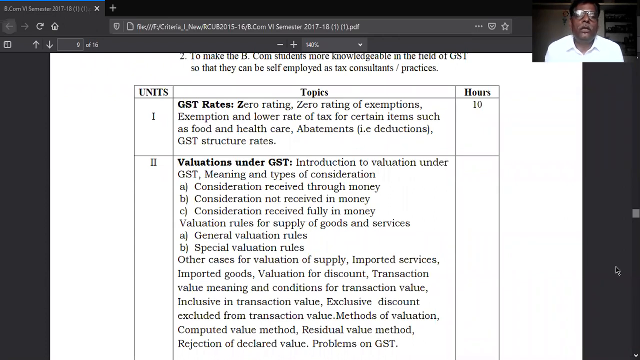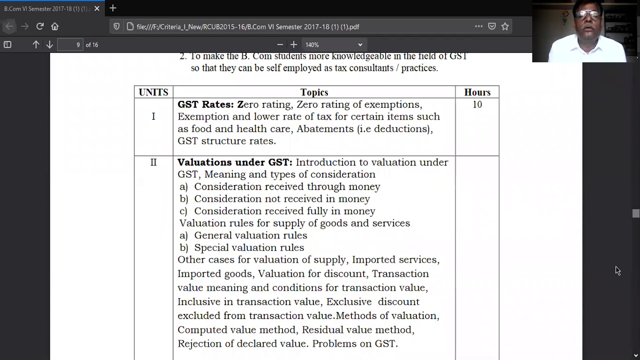The second unit is related to valuation of GST. You have to value the goods and you have to value the service for the purpose of levying the tax. Okay. So, introduction to valuation under GST.